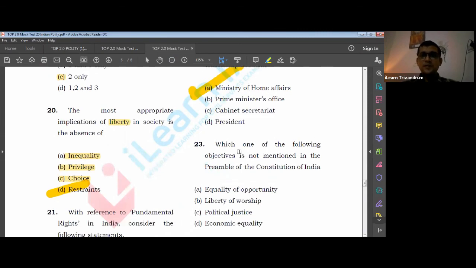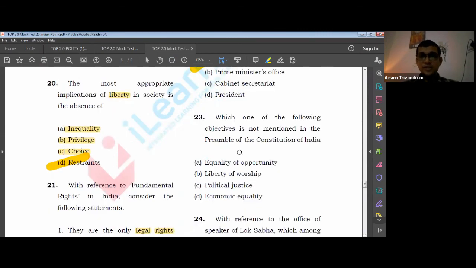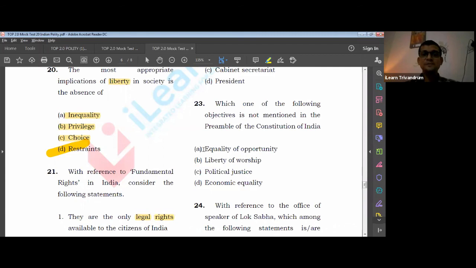23rd question. Which among the following objectives is not mentioned in the Preamble of the Constitution? I already told you, preamble-wise, you should know which are the things that are mentioned. Let us look into the options. Equality of opportunity: is it mentioned? It is mentioned.